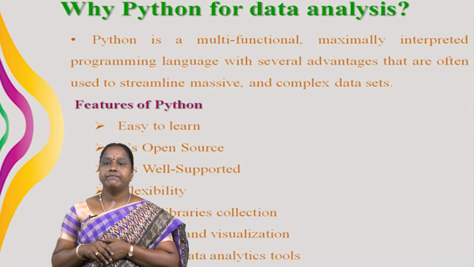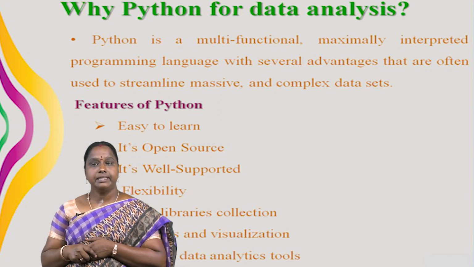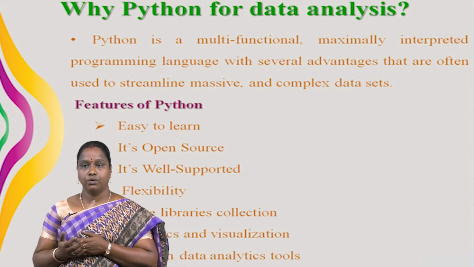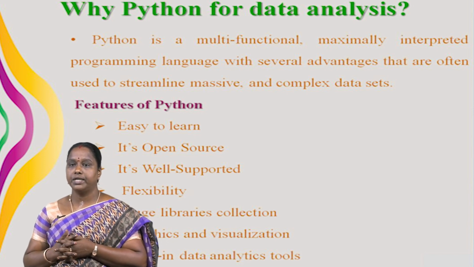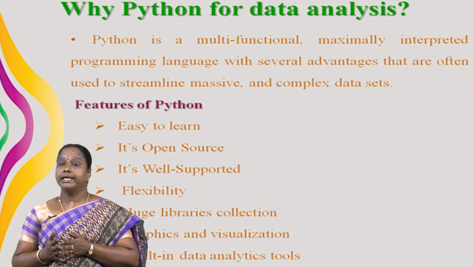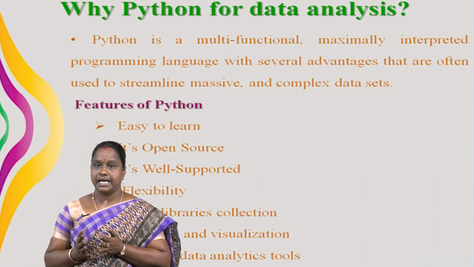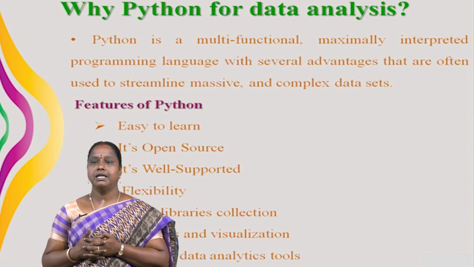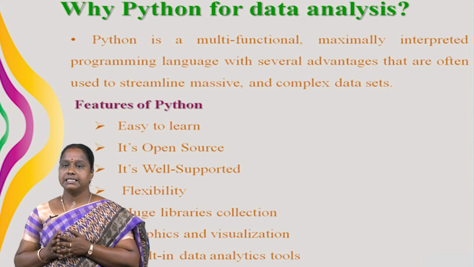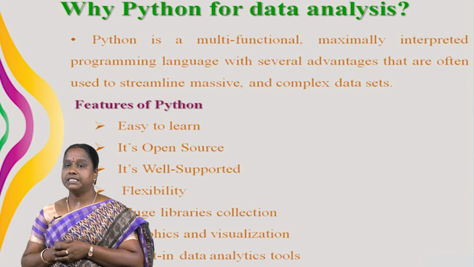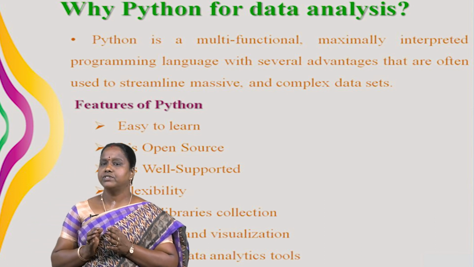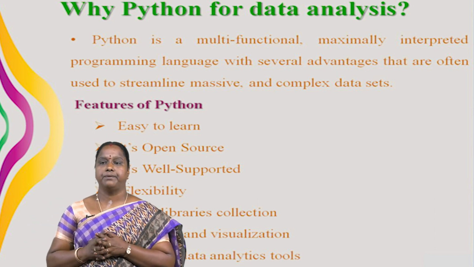Next, the third one is that it's well supported. Anything that can go wrong will go wrong. And if you are using something that you did not need to pay for, getting help can be quite a challenge. Fortunately, Python has a large following and is heavily used in academic and industrial circles, which means that there are plenty of useful analytics libraries available.